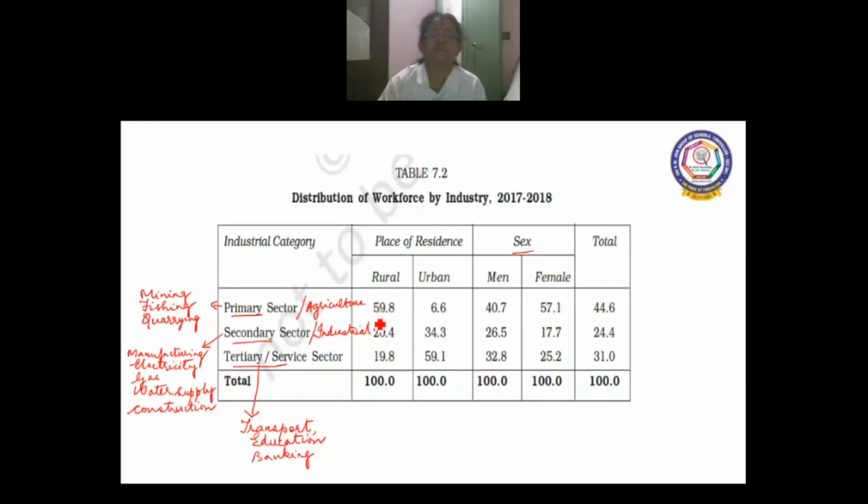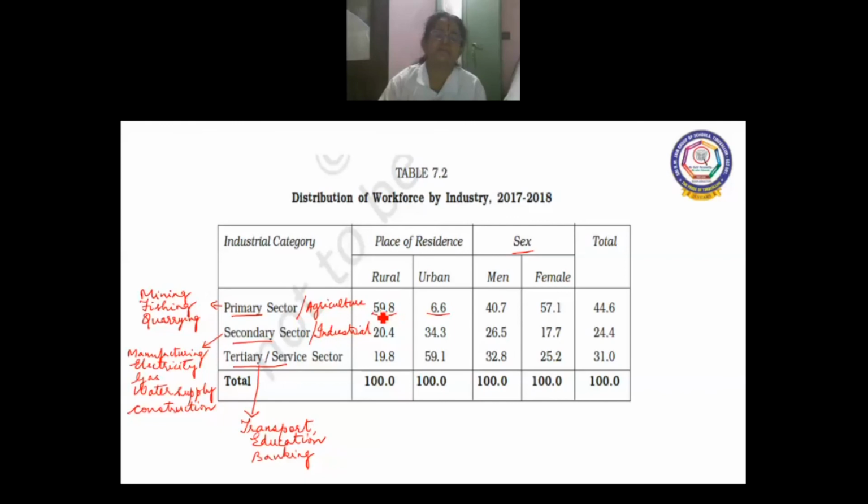So we can see here 59% of the workforce in rural area, they depend on primary sector. But just say in urban areas, it is too less. Only 6.6% of the workforce depend on primary sector. Because in rural areas, there are many farmlands and people depend on agriculture.